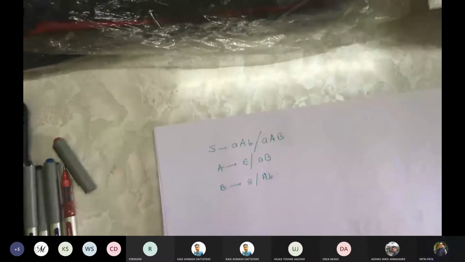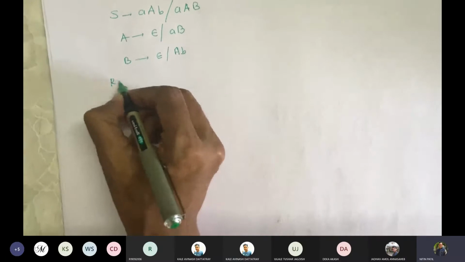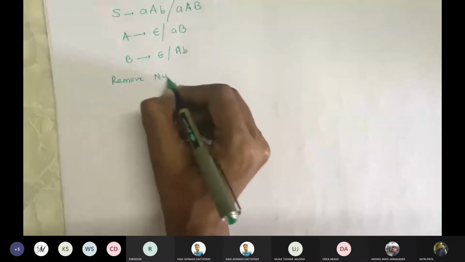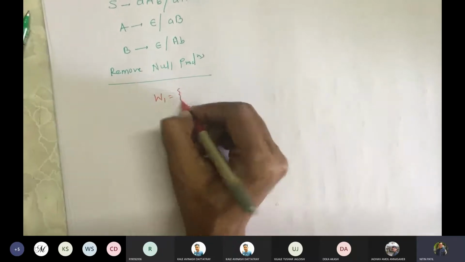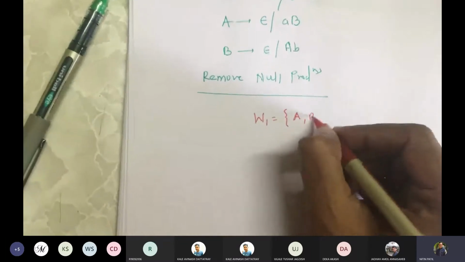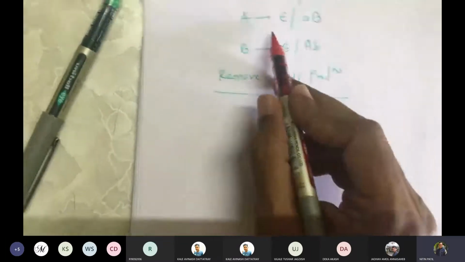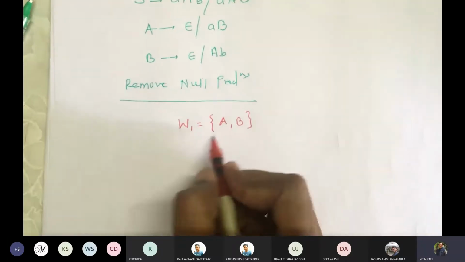Now, if we see here, we have null productions: A gives epsilon. So we'll first try to remove these null productions. This is our target. To remove the null productions, we take W1, where we add all those variables which are null variables. So we get W1 as A and B. Why A and B? Because they are giving us epsilon.